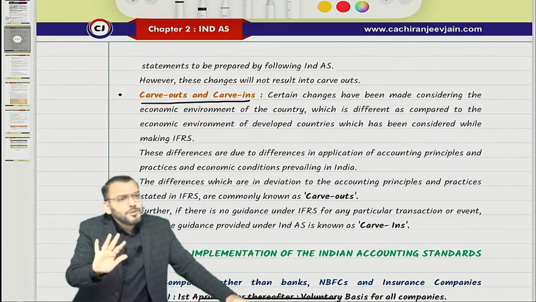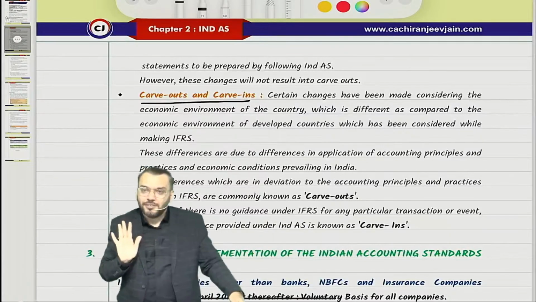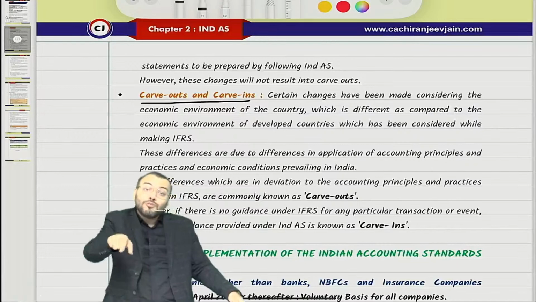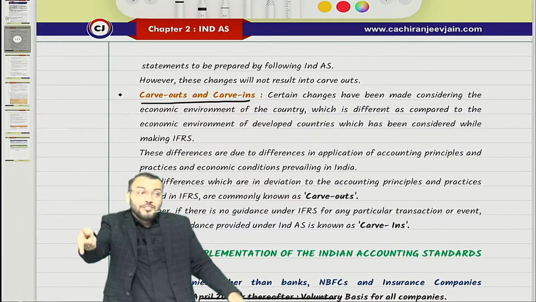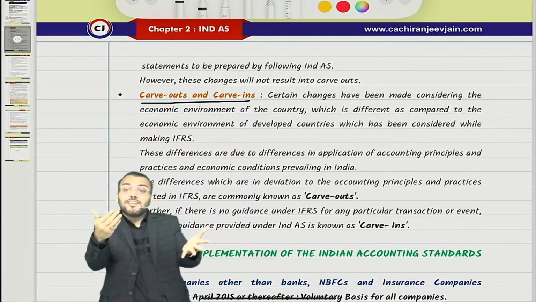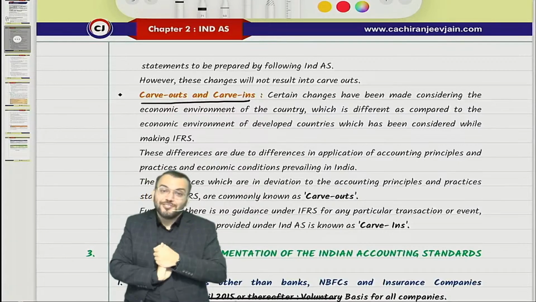When I teach, it will be automatically covered with Ind AS. Nothing to worry about. Once we refer to carve out and carve in, you also know IFRS. So with Ind AS, if you add carve out and carve in, you automatically understand IFRS also. So with the syllabus, you will have knowledge about IFRS.